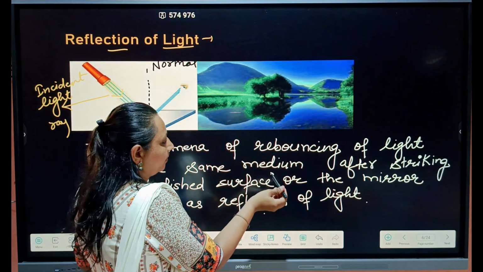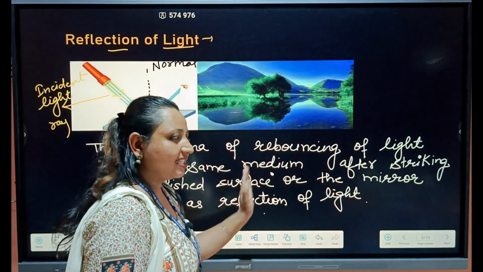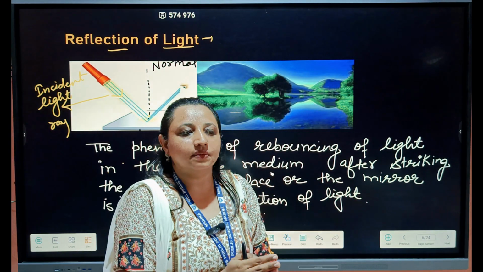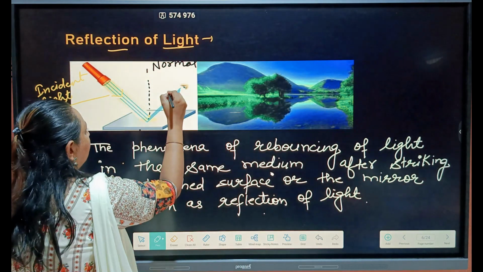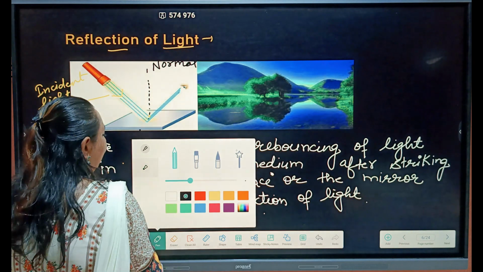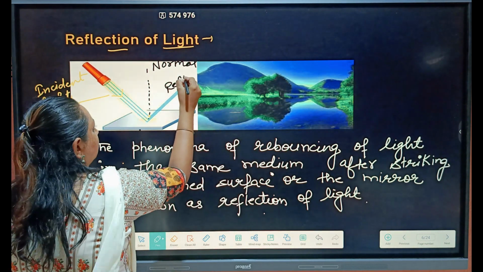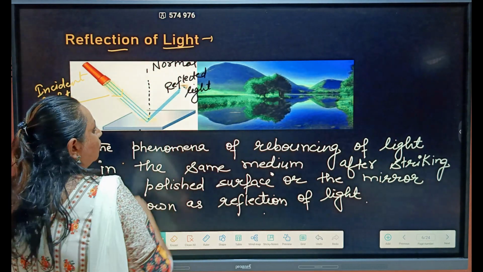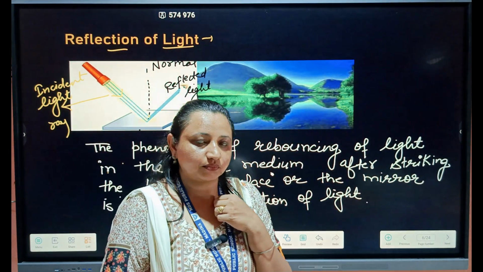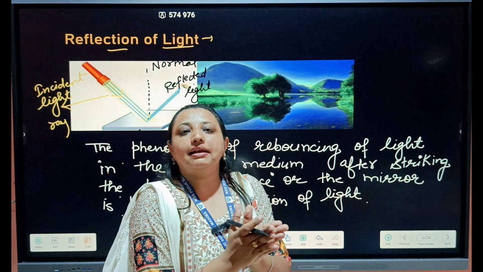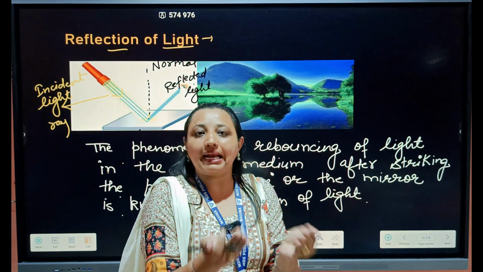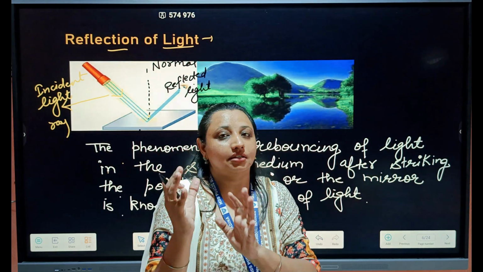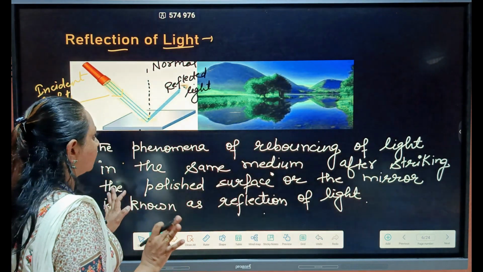So the light which goes away after striking the mirror is known as the reflected light ray. When the reflected light ray from the object enters our eyes, we can see that particular object or that particular color's object, right? As we have discussed.